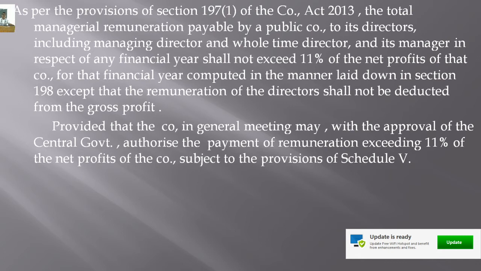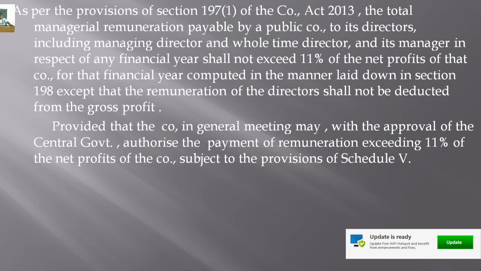So this condition is applicable in the case of payment of remuneration as per section 197 of the Companies Act. The maximum remuneration payable by a company to its directors, including managing directors, whole-time directors, and managers, in respect of any financial year, is not exceeding 11% of the net profit, isn't it? And it should be computed in the manner laid out in section 198 of the Companies Act.